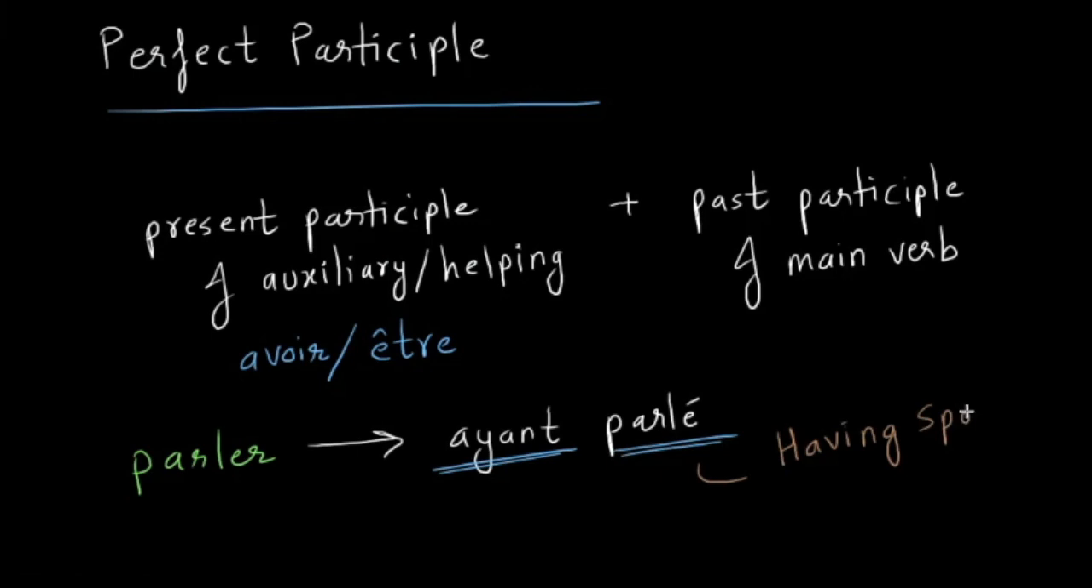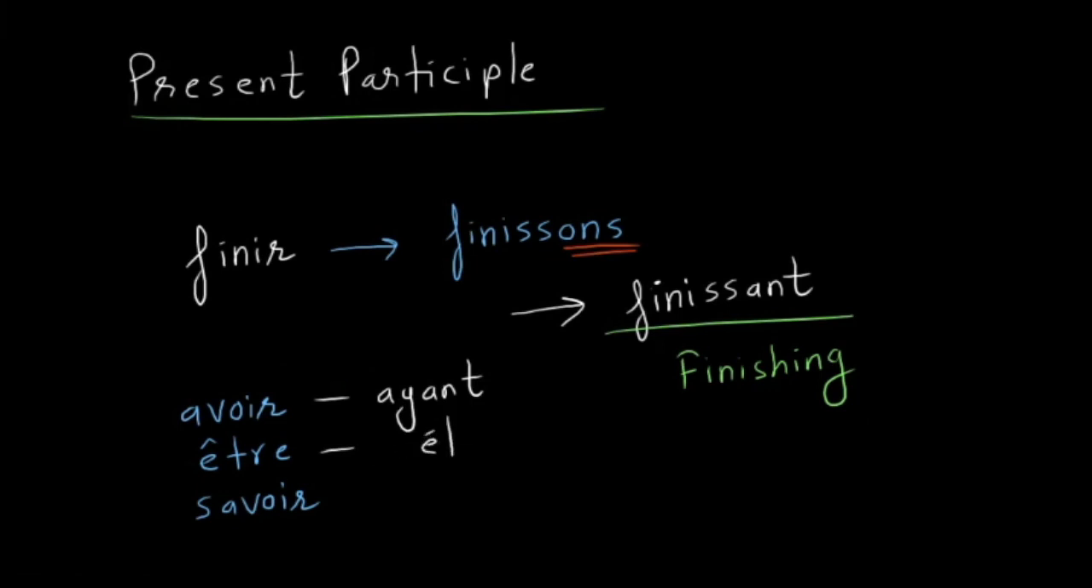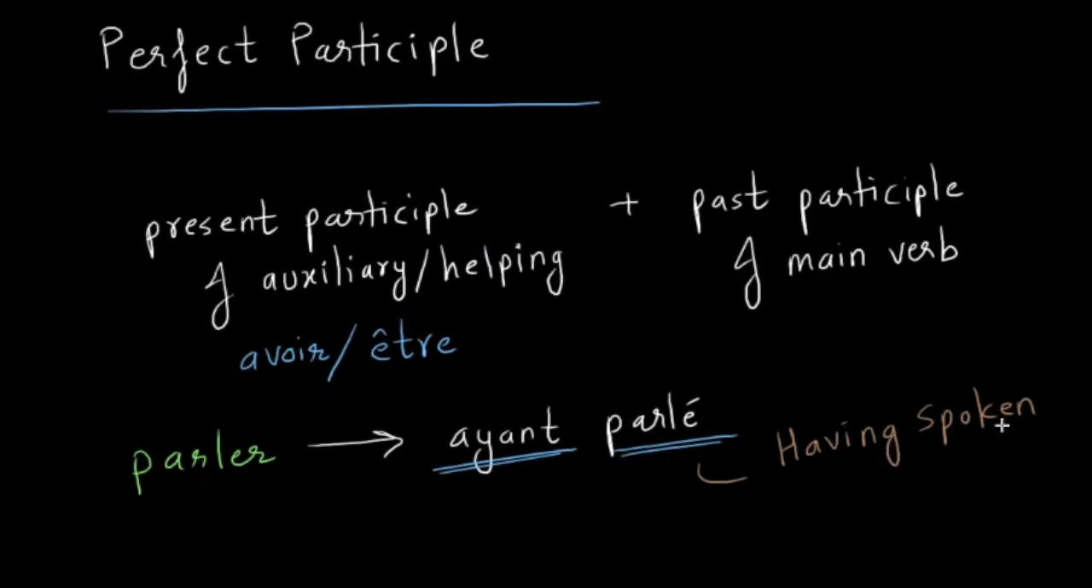Having spoken. This translation looks similar to something that we have studied recently. I'm just going to write the present participles for avoir and être because they were irregular, if you remember. Three of them were irregular, right? Avoir, être, and savoir. So this was ayant, this was étant, and this is sachant. So you remember the question? We have seen this kind of translation recently.